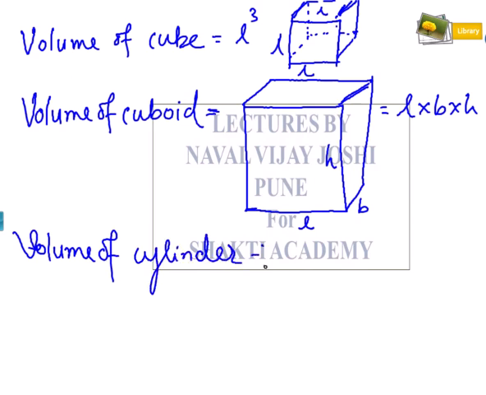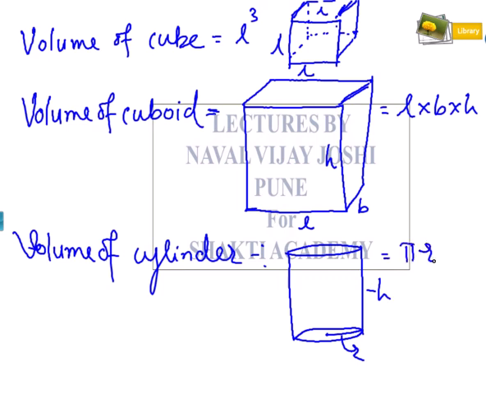Then volume of cylinder. So what is the volume of cylinder? I would draw the cylinder here, though you are familiar with it. So this is the cylinder. This is called R, radius of the base. This is called H, height of the cylinder, and the volume is pi R square H.